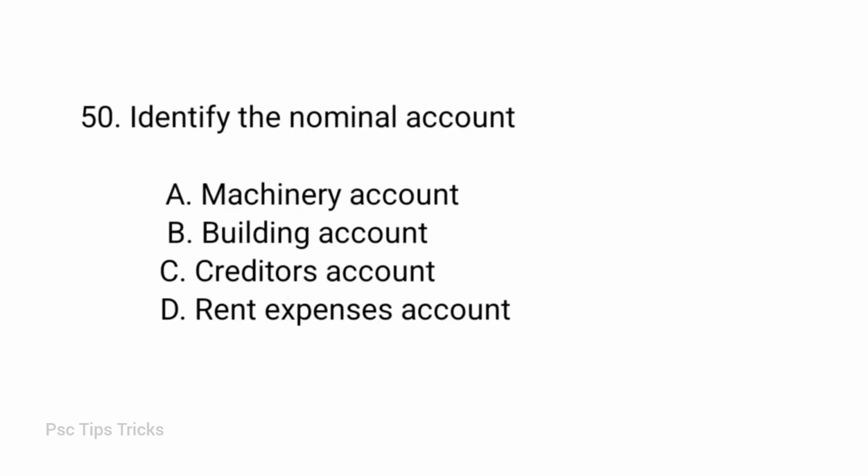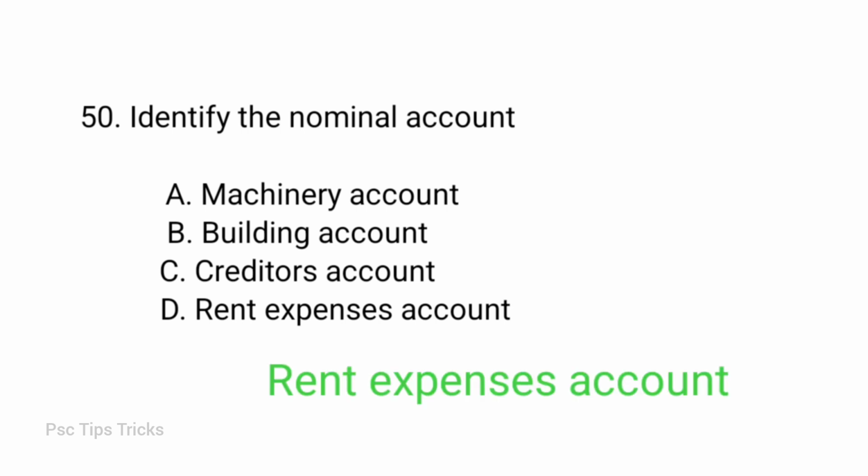Identify the nominal account. Options: machinery account, building account, creditors account, rent expenses account. Answer option D. Rent expenses account. Rent expenses account is a nominal account. In other words, nominal accounts are the accounts that report revenues, expenses, gains and losses.